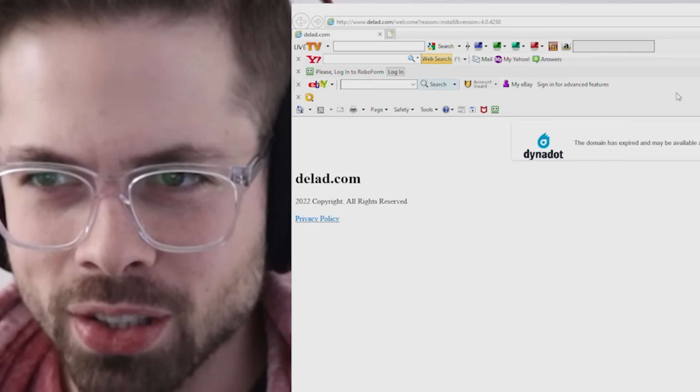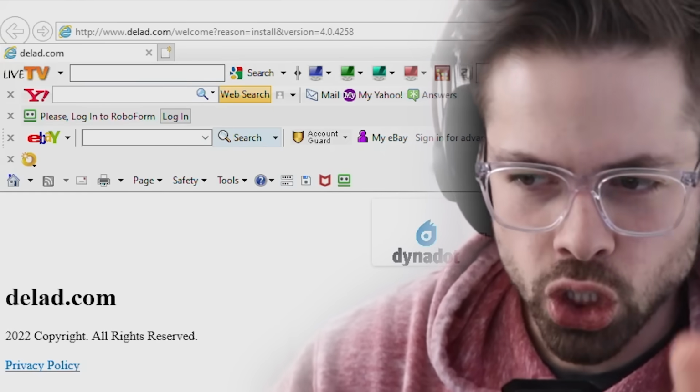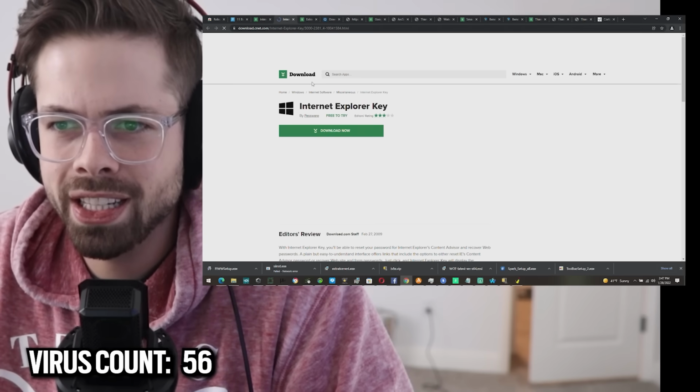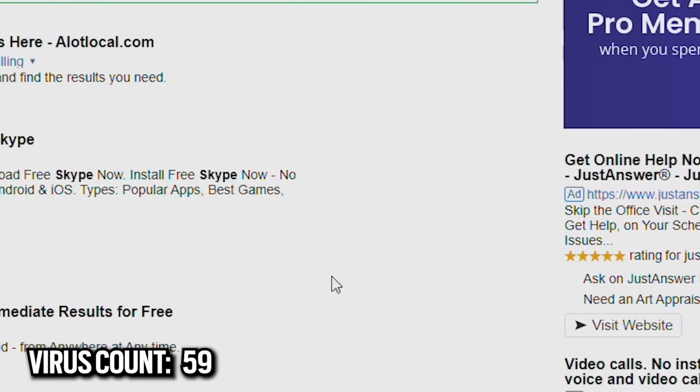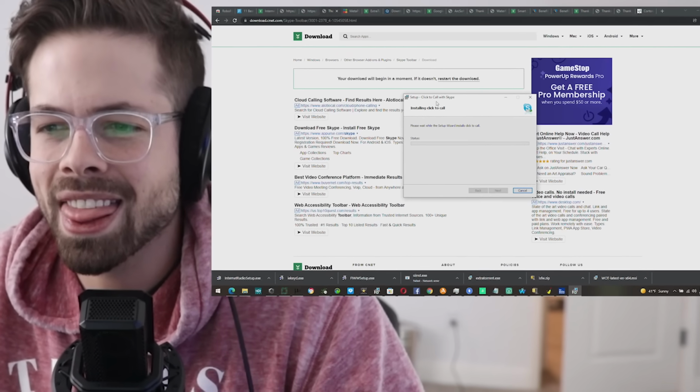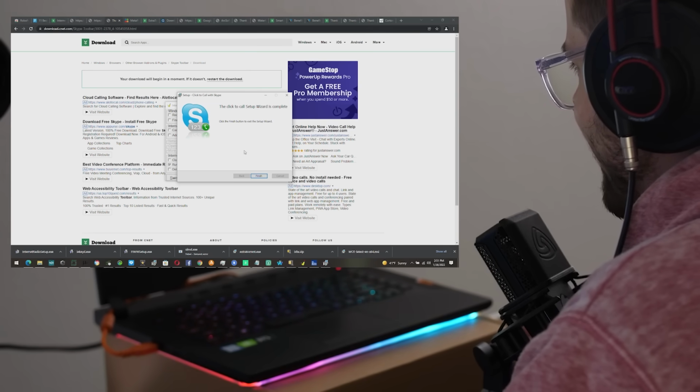Nice. Look at the toolbars. We have so many toolbars. That's one thing I've learned: if you have the right tools for the job, it makes it so much easier. Internet Explorer key, internet radio setup, internet organizer. Keep it nice and organized. That way it looks clean and tidy. Skype toolbar. Skype. Please and thank you. Oh, my mouse is lagging, dude.